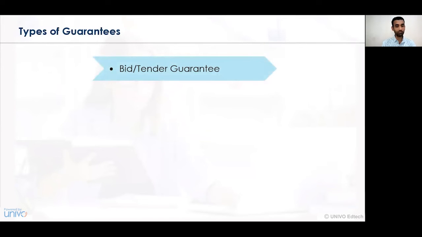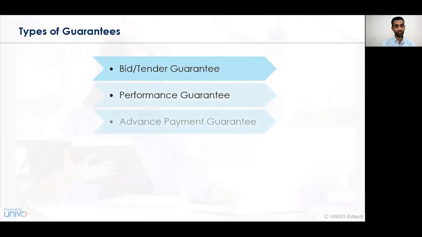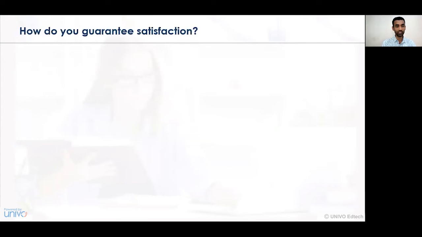Now let's understand the various types of guarantees. Number one is the bid or tender guarantee. Number two is the performance guarantee. Number three is the advance payments guarantee. Number four is the warranty guarantee, and last, number five is the retention guarantee.